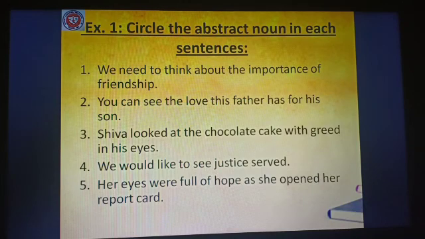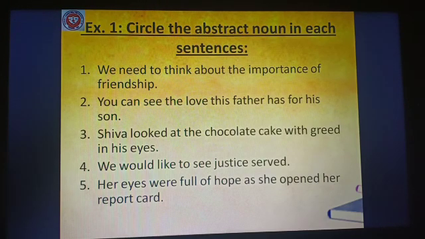Number 1, we need to think about the importance of friendship. So whichever word you feel is an abstract noun, you will circle that word. Okay, number 1, we need to think about the importance of friendship. Number 2, you can see the love this father has for his son.